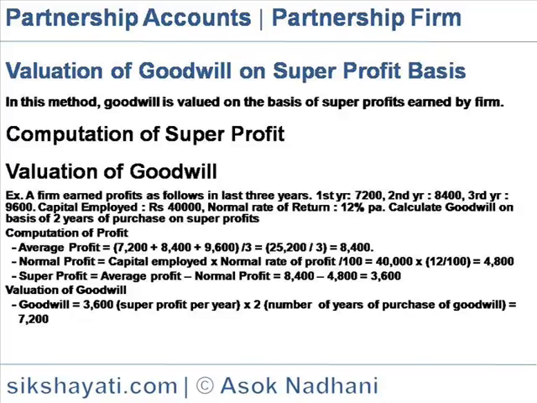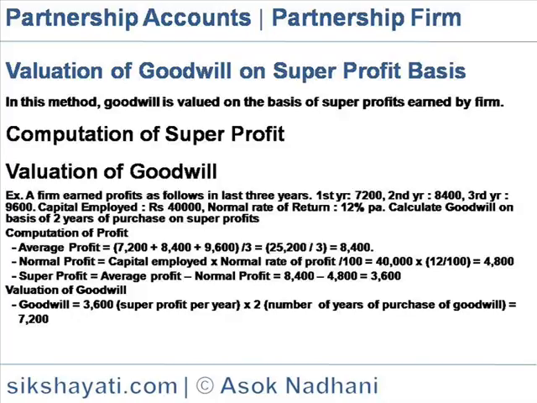Example: a firm earned profits in 3 years, first year 7,200, second year 8,400 and third year 9,600. Capital employed is 40,000. Normal rate of return is 12% per annum on capital employed. Calculate goodwill on the basis of 2 years of purchase on super profits.